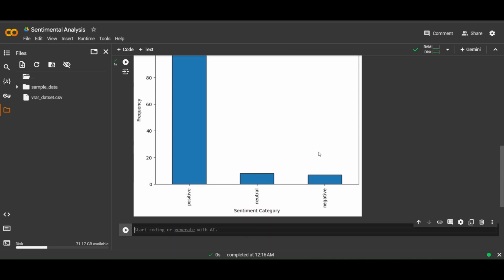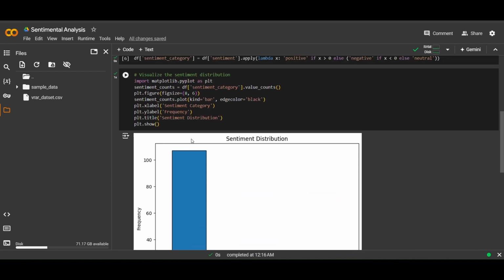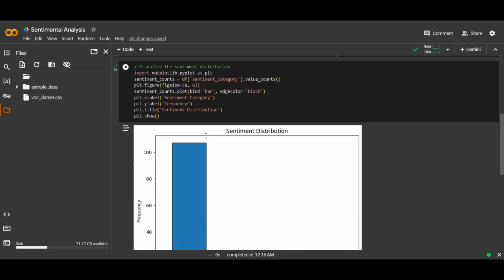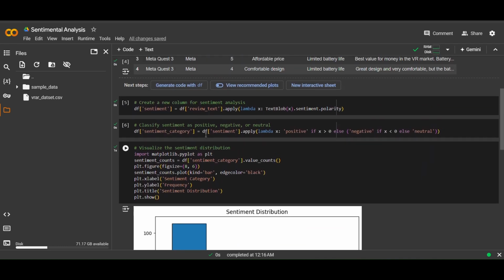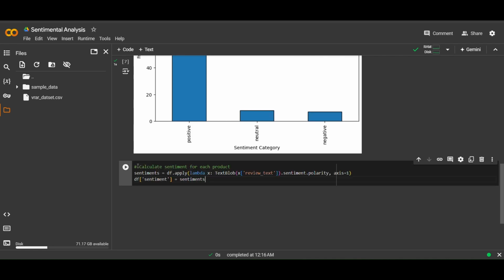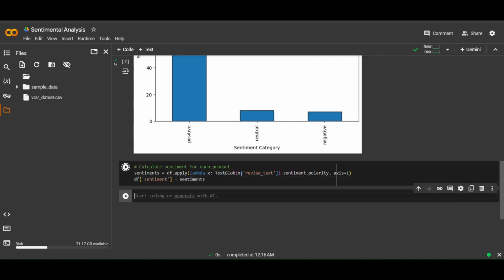Let's do a product-wise analysis now, to see which company people like the most. Okay, so we will calculate the sentiment for each product, just like we created the polarity here. Okay, let's do this.